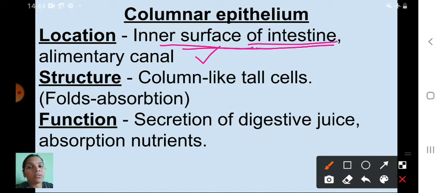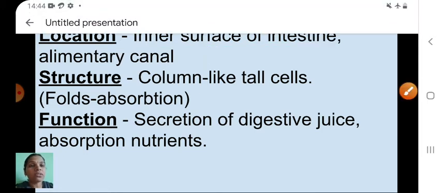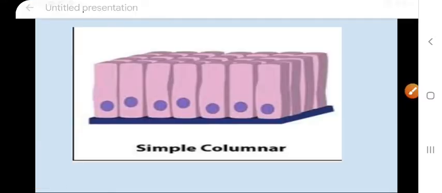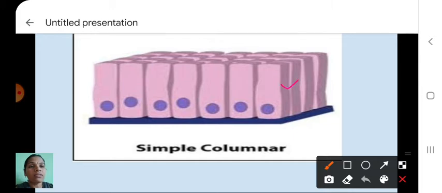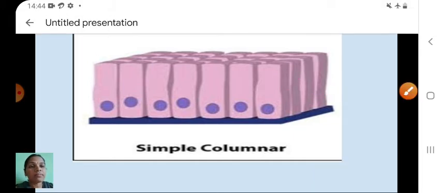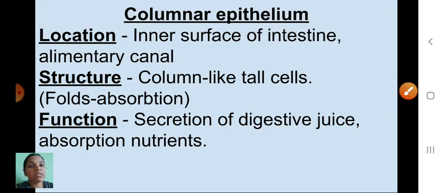Okay, next one is what? Structure. Yes, column-like tall cells. That's why it is called what? Columnar epithelium. See here, children, the structure of this columnar epithelium you have to see. Yes, this is the column-like structure. Okay, that's why it is called what? Columnar epithelium. Yes, structure means what? Column-like tall cells.